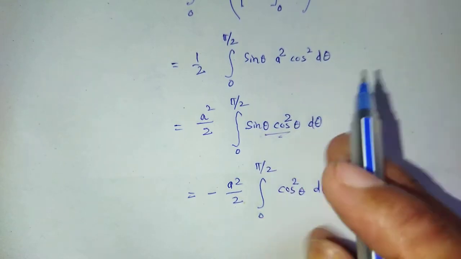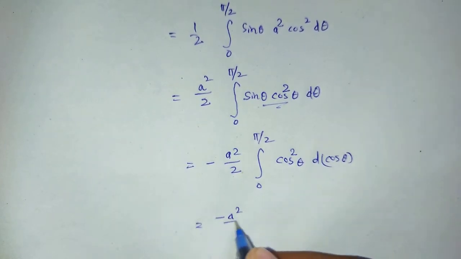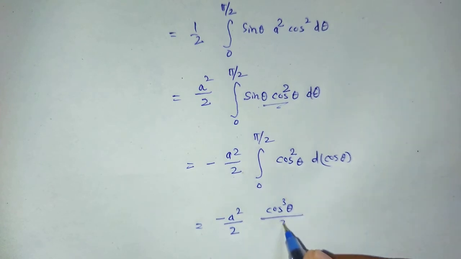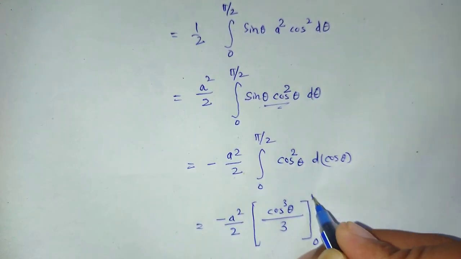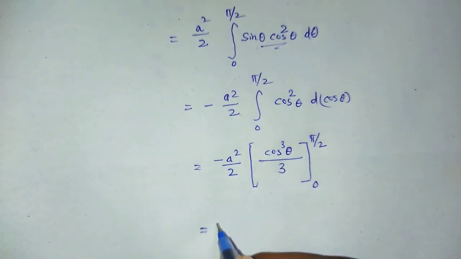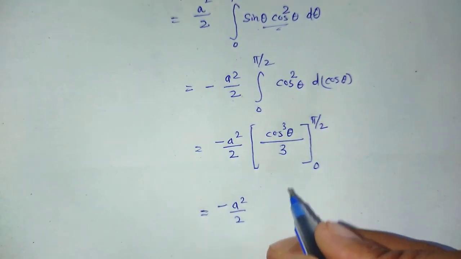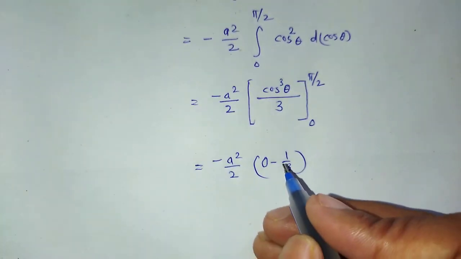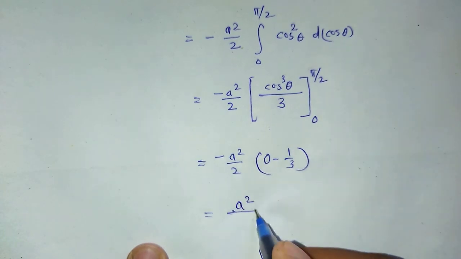To solve this we substitute, and we find minus a square by 2 times cos cube theta divided by 3, limit from 0 to pi by 2. Here, minus a square by 2, using upper limit minus lower limit, that is 0 minus 1 by 3, finally we get a square by 6.